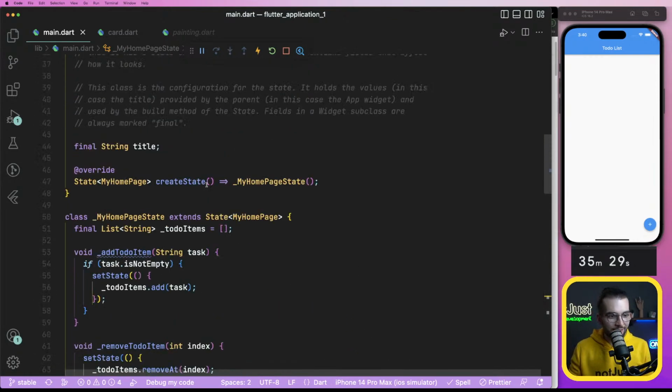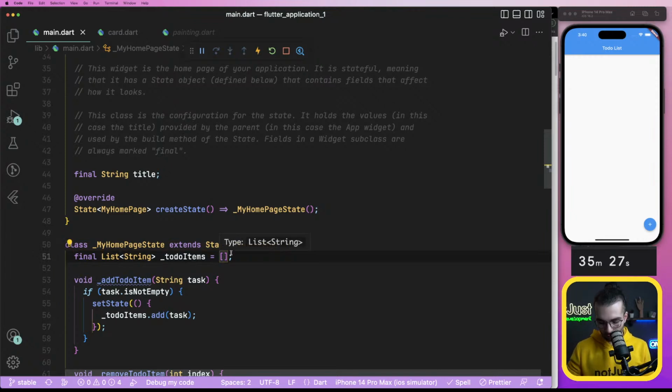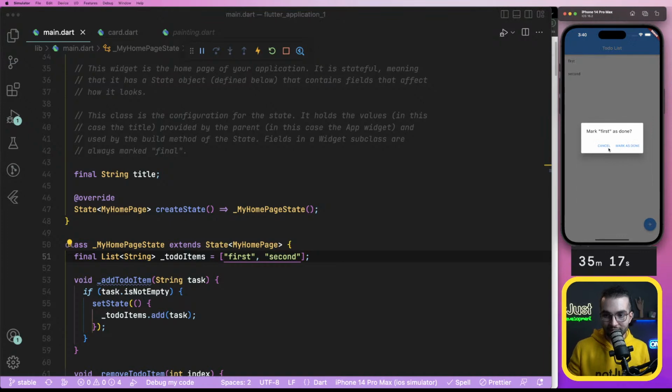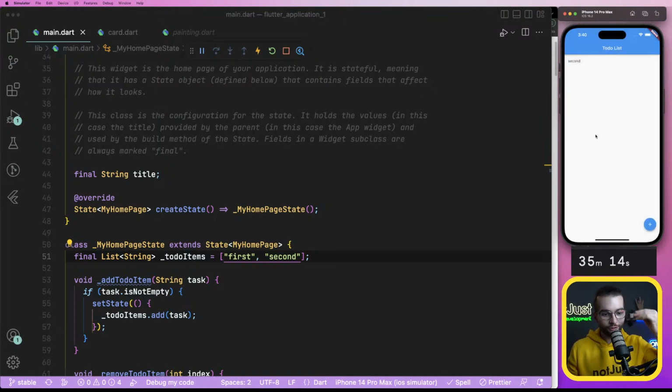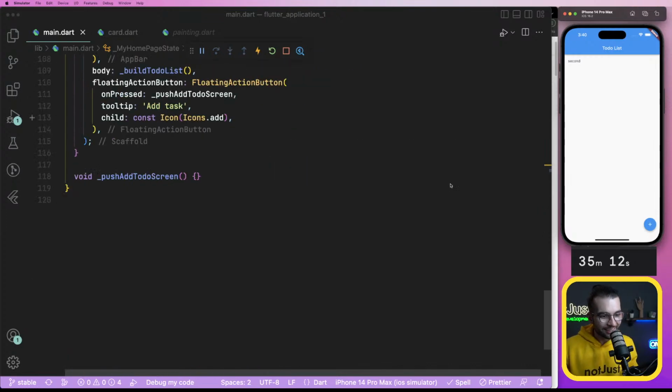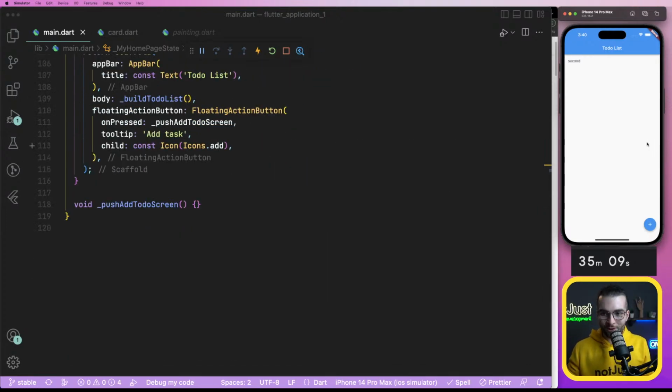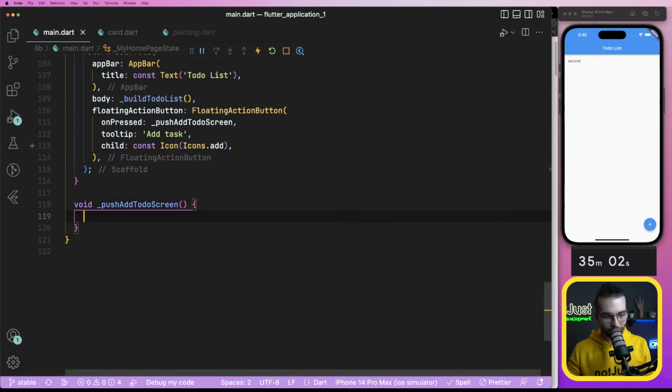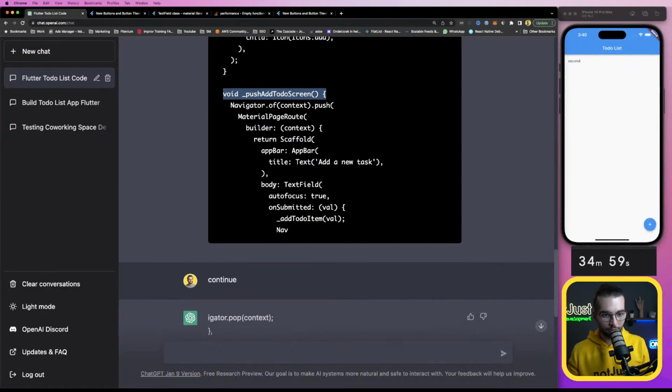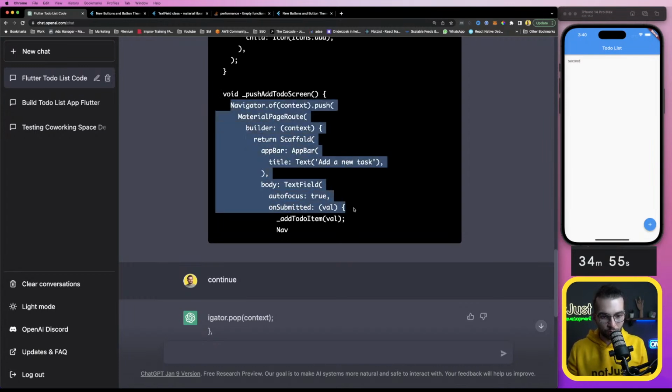But if I'm going to add some items in our to-do list, will I see them first? Second. I was expecting them. Yes, I see them. Mark first is done. Yes, something is working, guys. So what's next is to make the add to-do screen button, because that was the next part that I skipped. So what it tells me to do is to somehow use the navigator and push something.